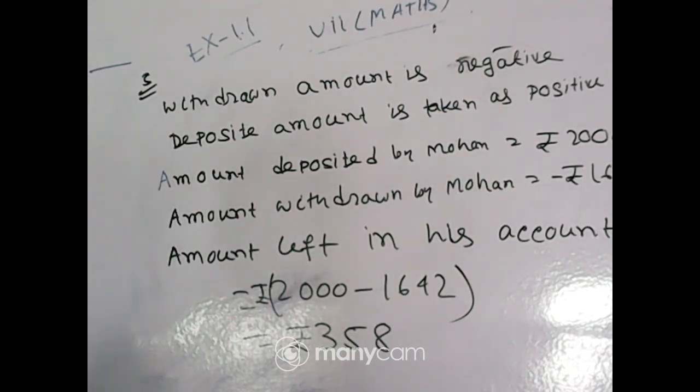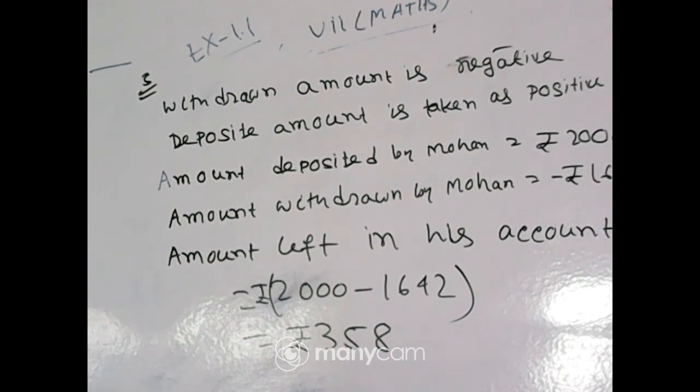Now students, from question number 6 I will solve in the next class, and I hope you don't have any problem regarding these sums.